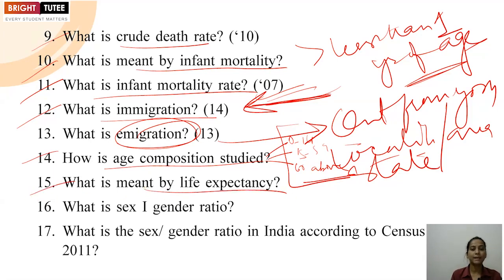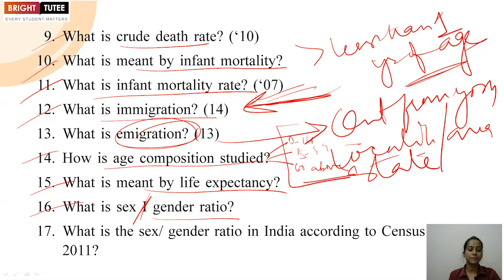What is meant by life expectancy? You have to explain that life expectancy means the number of years a person born in a particular year can be expected to live. The chances of survival of that particular person will be taken as life expectancy. What is sex and gender ratio?